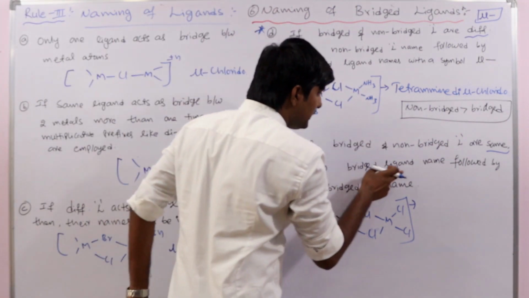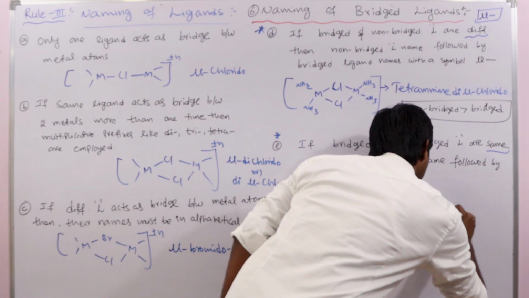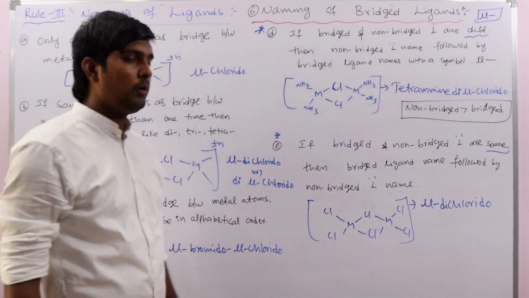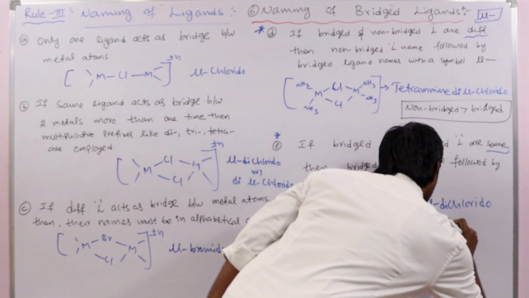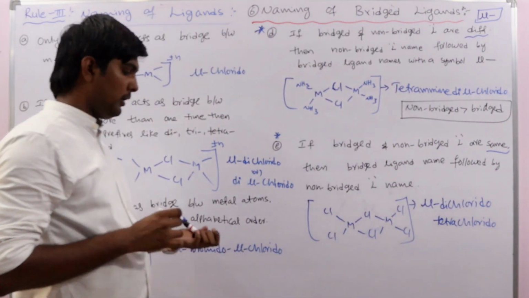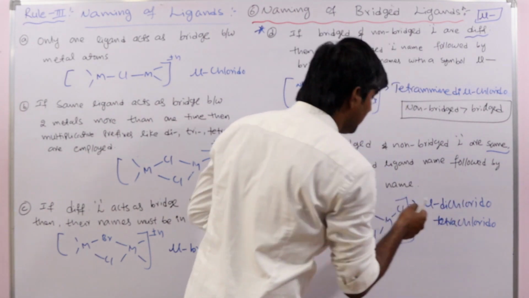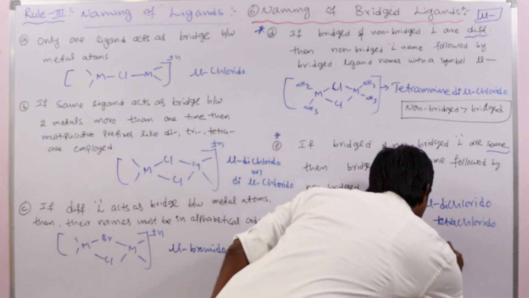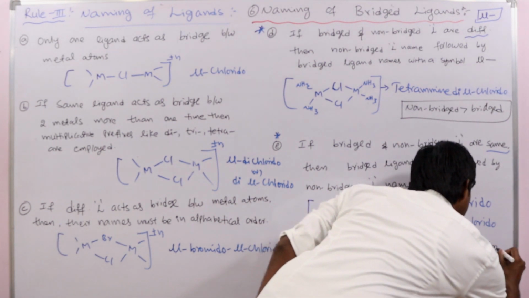We have to write the bridged ligand name. So here, mu dichlorido, or dimu chlorido, both are correct. Mu dichlorido tetrachlorido. So first we write the bridged ligand name with the symbol mu, and then we write the non-bridged ligand's name. So here bridged has more priority over non-bridged ligand.